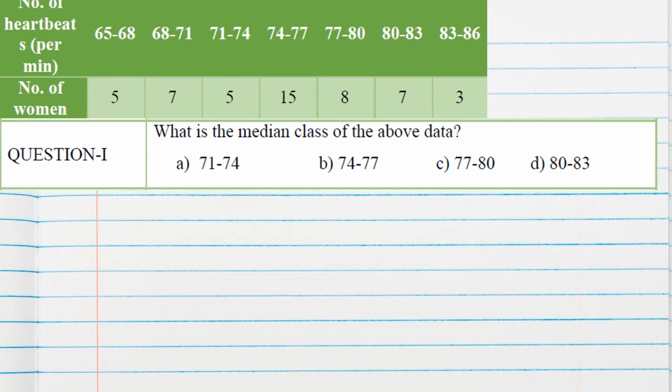See, to find the median, we should find CF here. So 65 to 68, these are the classes, and these are the frequencies.